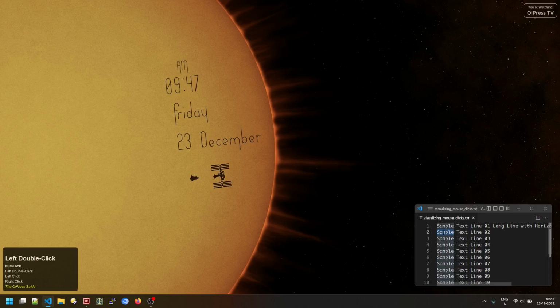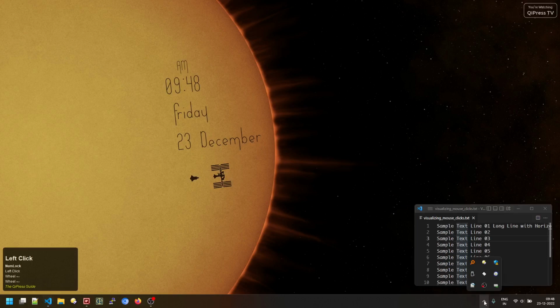And here's the double click, which in Visual Studio selects a word, and then there is a triple click that selects a line in Visual Studio, and there's a quadruple click that selects the whole document. Here it is. Now the same things are also possible with middle click and right click and so on. And then looking at the wheel button, here's going down, and here's going up, and here's going right and left.